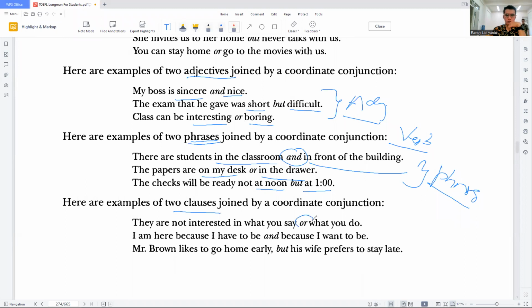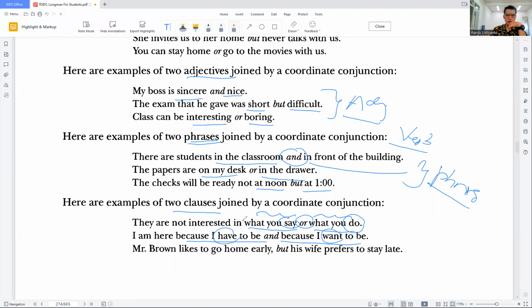Say this one: all. We combine it with what you say and what you do. Say here is a verb. Do here is a verb. So it is called a clause, and also it is called a clause. So we combine two clauses. This one, because I have to be, and because I want to be. Have is a verb, and want is a verb.